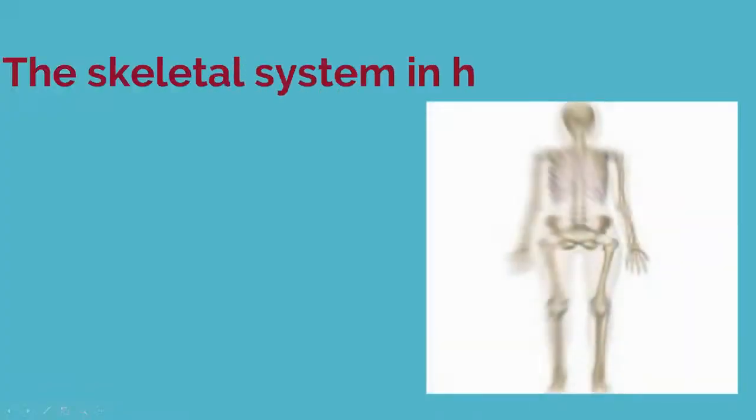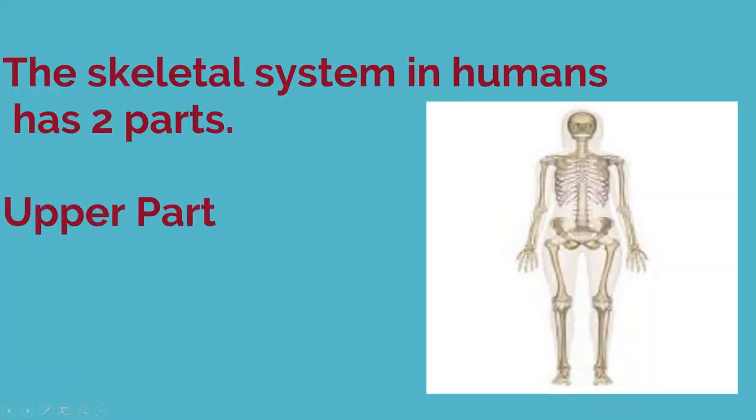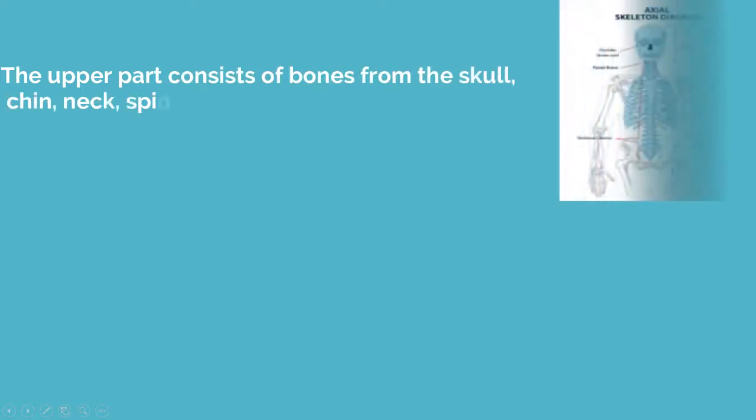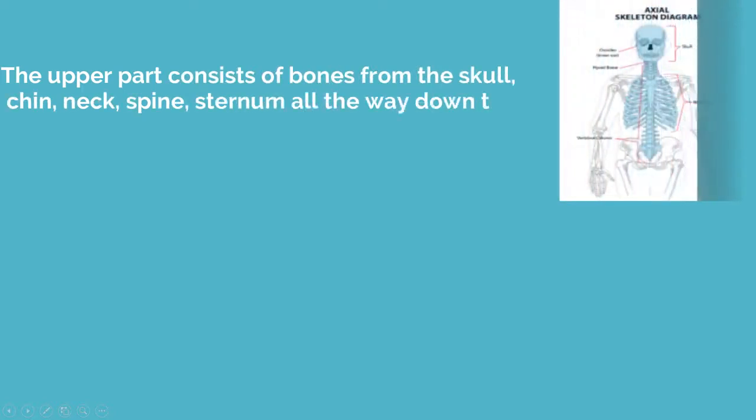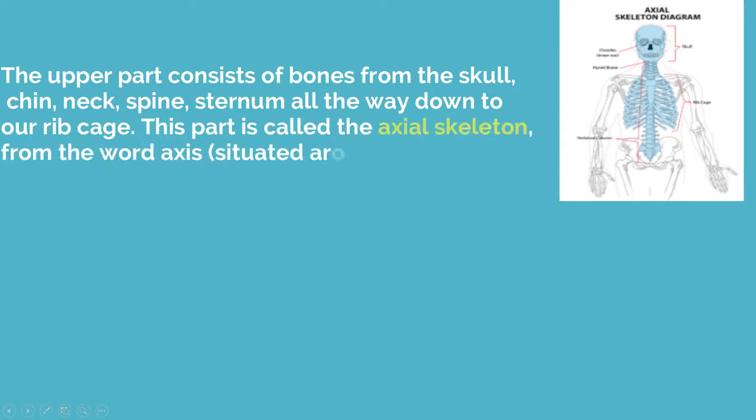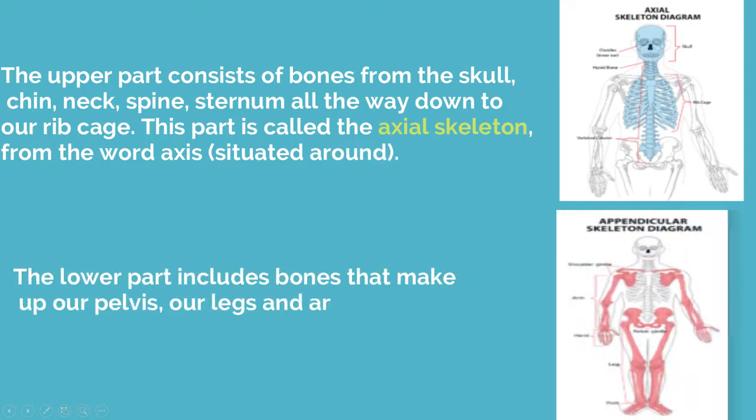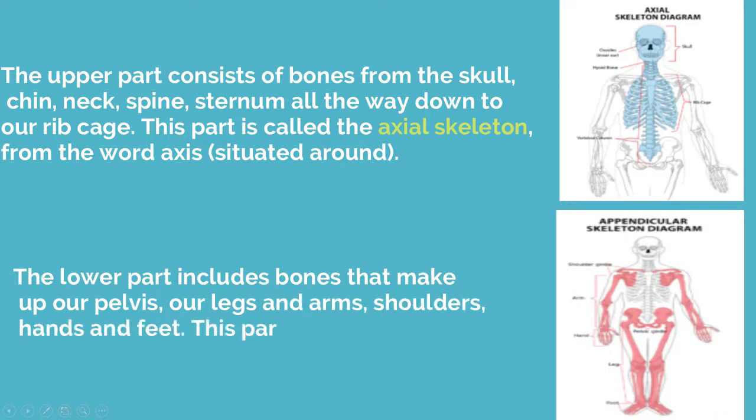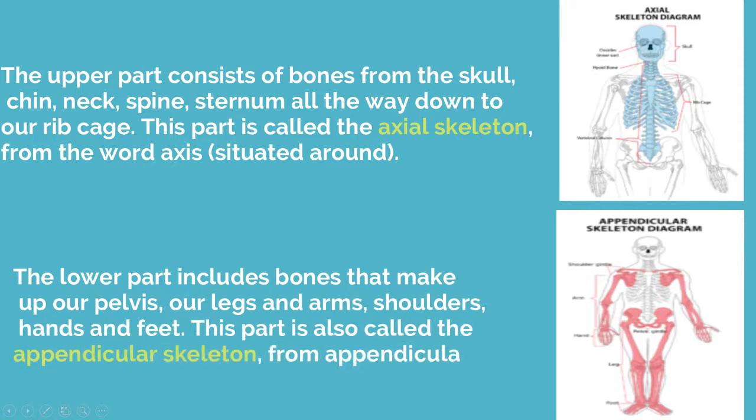The skeletal system in humans has 2 parts, the upper part and the lower part. The upper part consists of bones from the skull, chin, neck, spine, sternum, all the way down to a rib cage. This part is also called the axial skeleton, from the word axis. The lower part includes bones that make up our pelvis, our legs and arms, shoulders, hands and feet. This part is also called the appendicular skeleton, from appendicular.